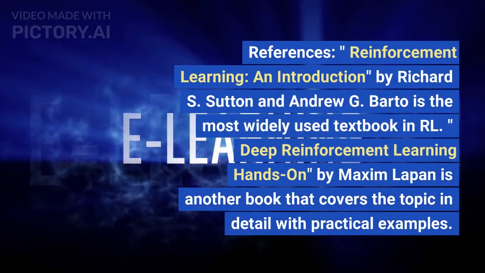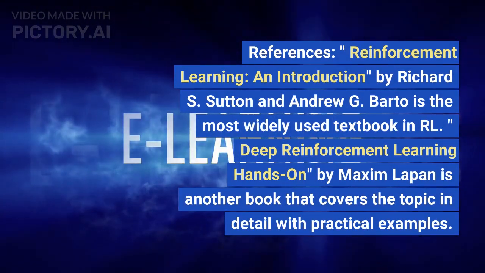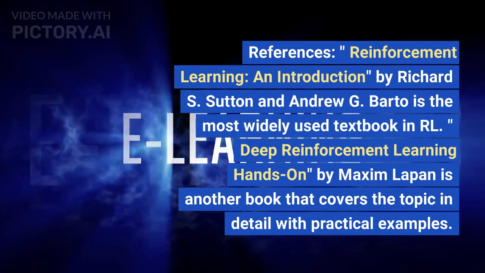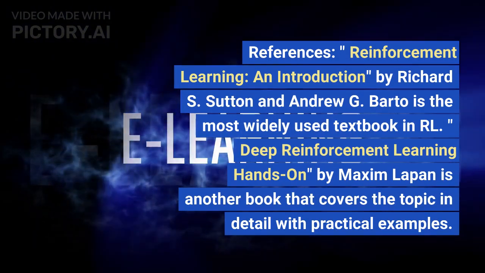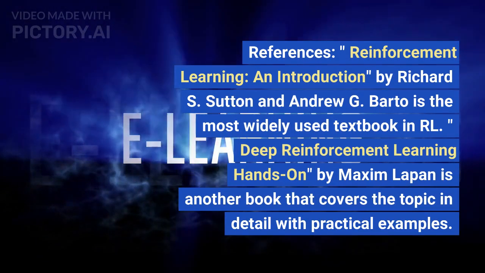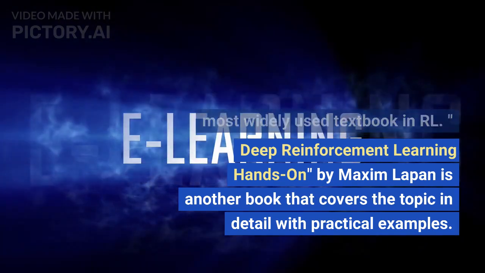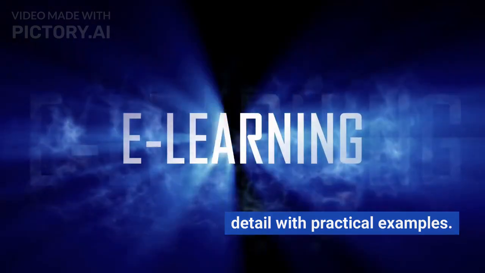References. Reinforcement Learning: An Introduction, by Richard S. Sutton and Andrew G. Barto, is the most widely used textbook in RL. Deep Reinforcement Learning Hands-On, by Maxim Lapan, is another book that covers the topic in detail with practical examples.